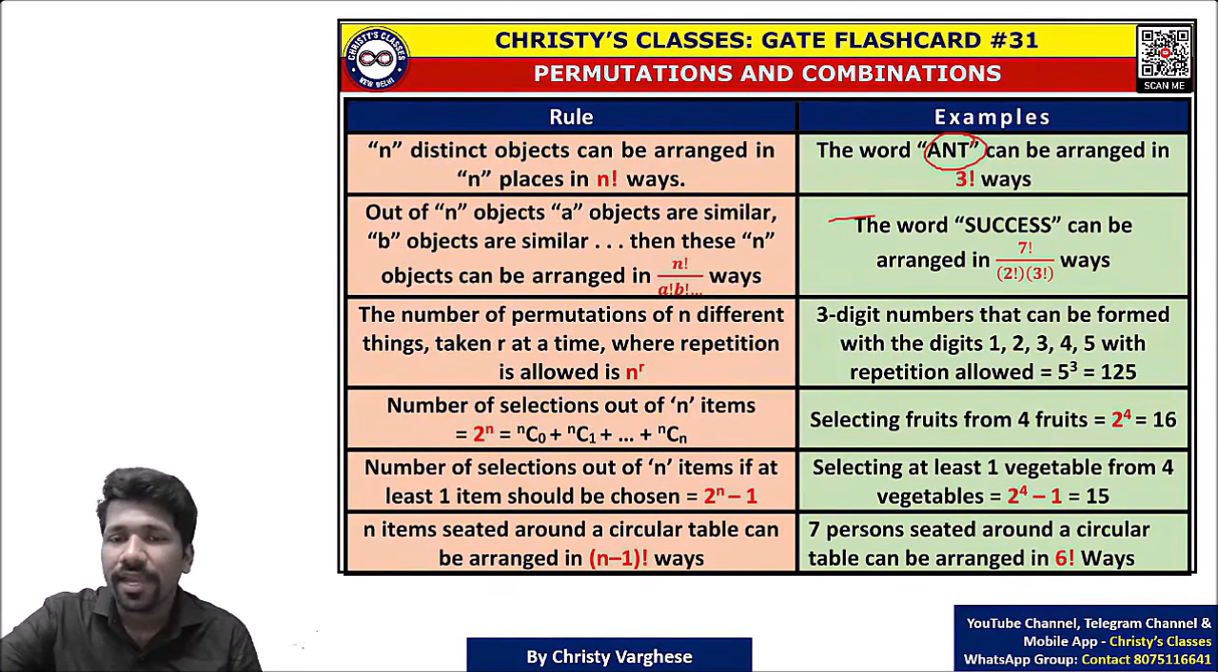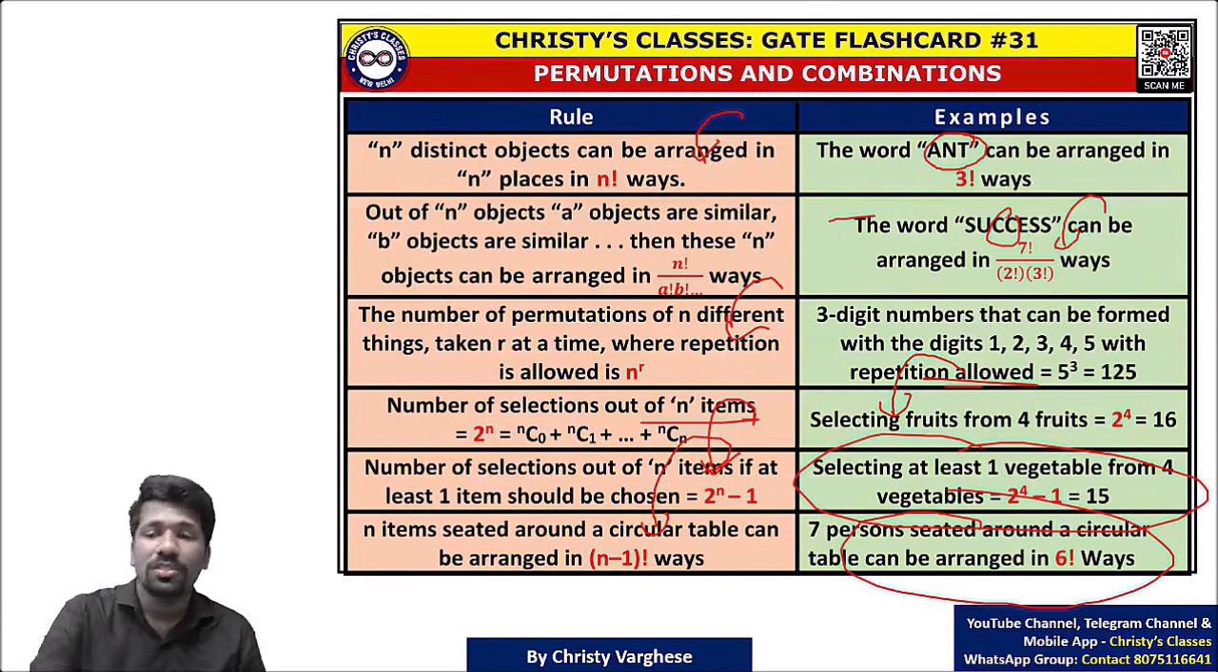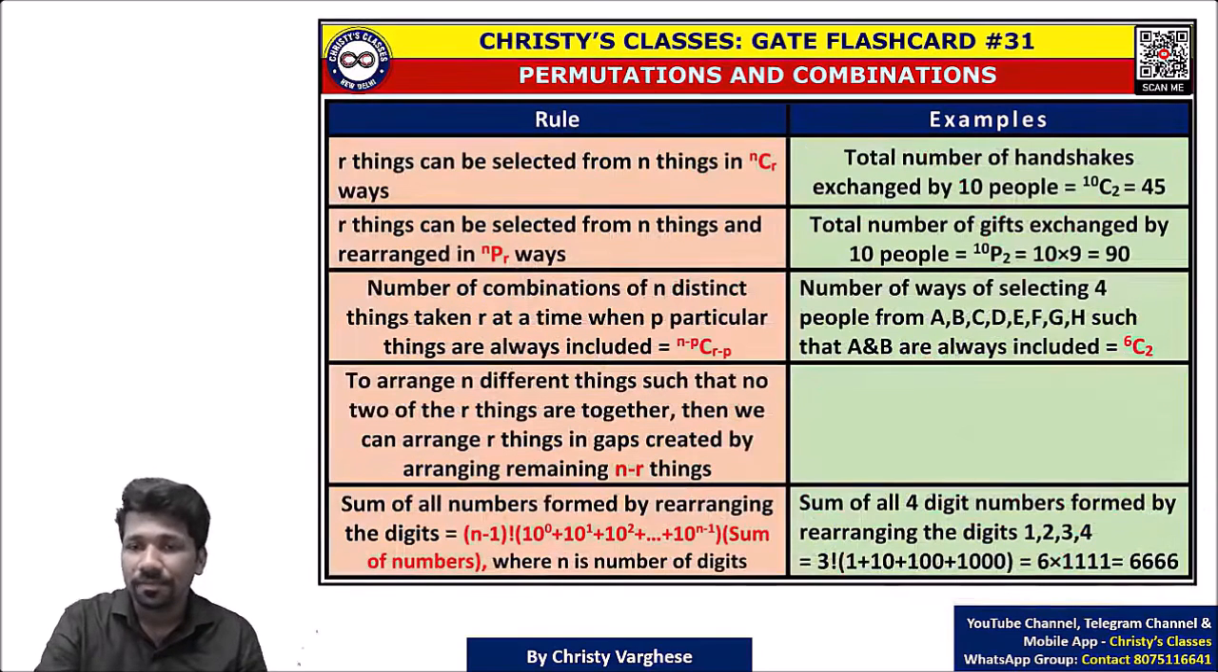For example, anagram problem का theory ये है. Anagram problem में letters repeat किया तो theory ये है. Repetition allowed है तो theory ये है. Selections के लिए theory ये है. Selections में at least one choose करना है तो theory ये है. Circular table arrangement में theory ये है. All these things will be discussed in detail.